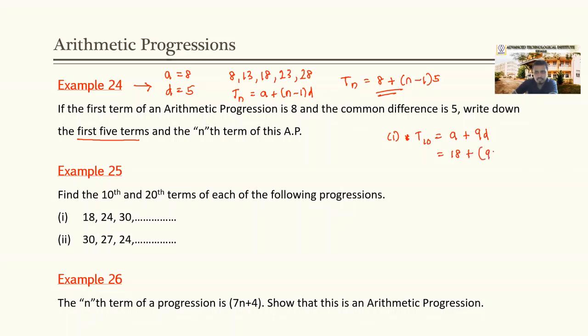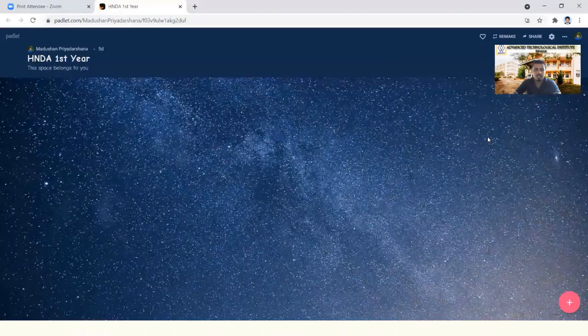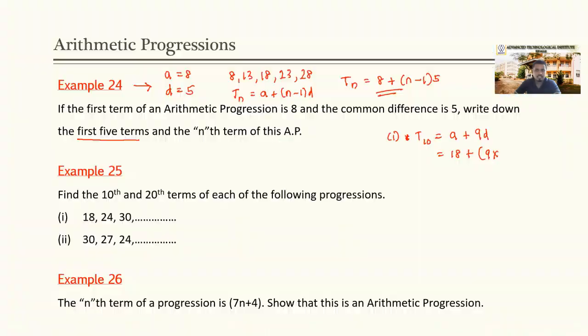18 plus 9 into the common difference. What is the value of d? That is 6. Yes, that is 6. 9 into 6, 54. 54 plus 18, 72. The 10th term should be 72.